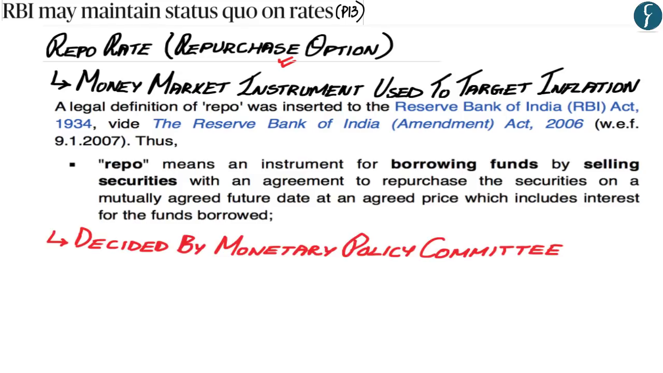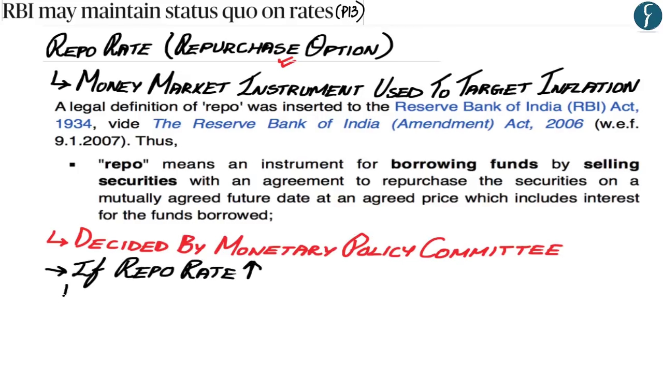Now what has happened in this news is that the 6-member Monetary Policy Committee, which is headed by the Governor of the RBI Urjit Patel, has decided not to change the repo rate. And the reason they have decided not to change the repo rate is so as to keep the retail inflation at 4%.